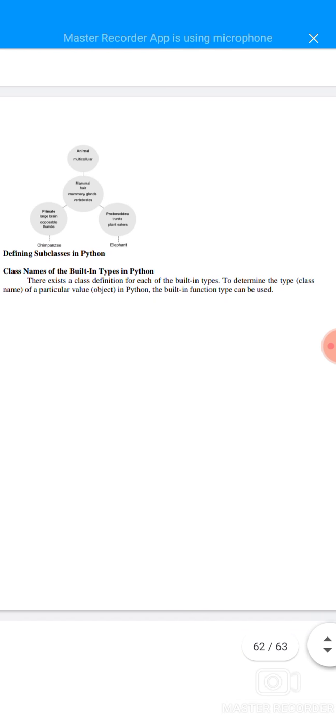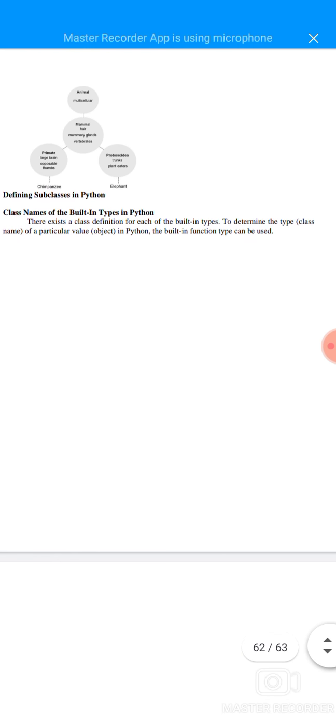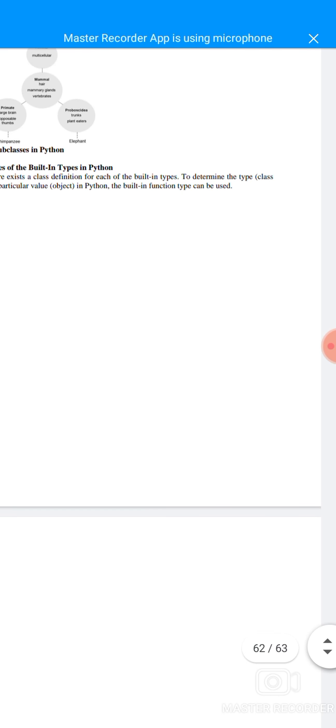So defining subclasses in Python: in Python, a class definition exists for each built-in type. To determine the type of a particular value in Python, the built-in function type can be used. So first BCA model question paper 2 is completed.